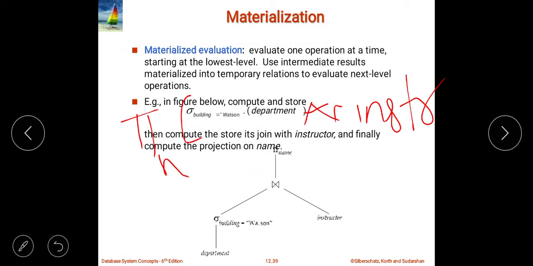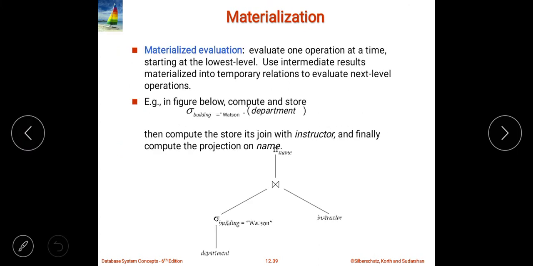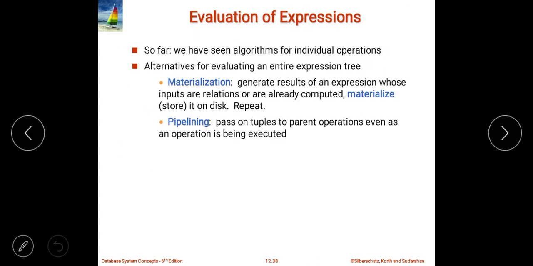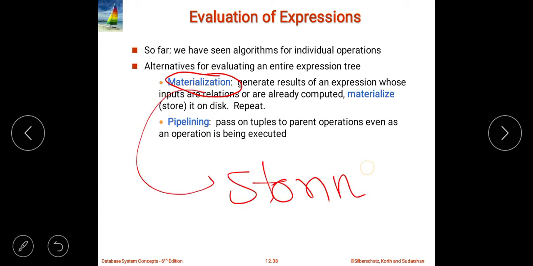So here we can see materialization is nothing but generating the results of the expression whose input relations are already computed. Means, first of all, what do you mean by materialization? Materialization is nothing but, another word for it, storing. Materialize means we are going to store, that's it. Materialization means we are going to store the results.